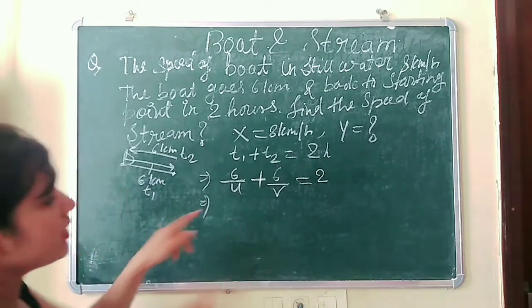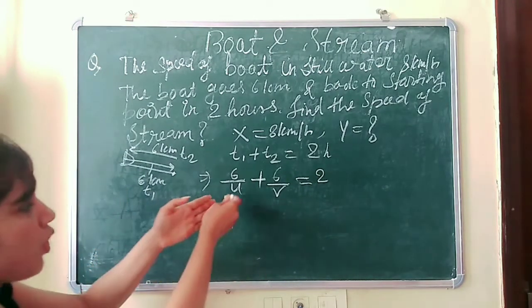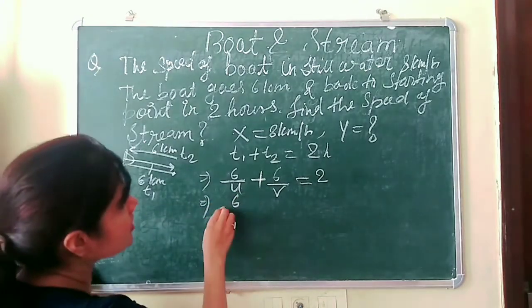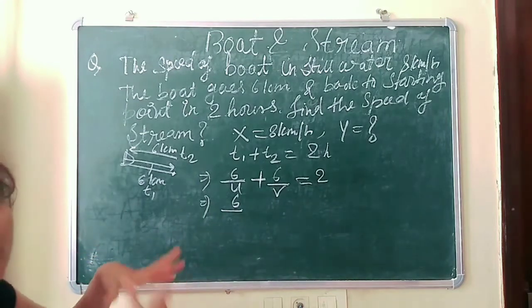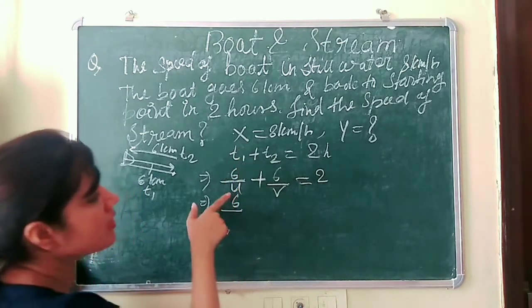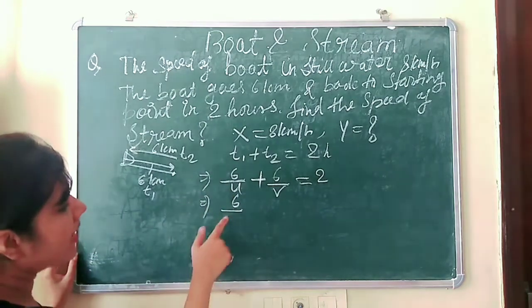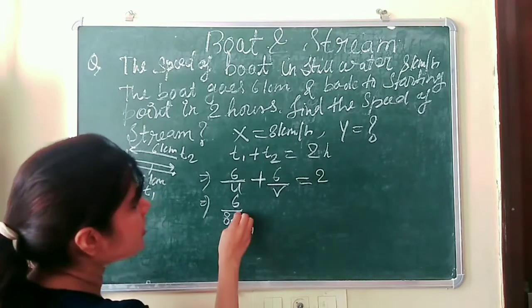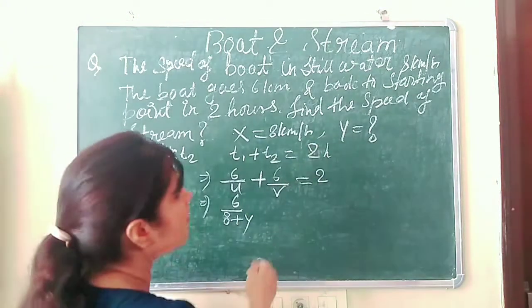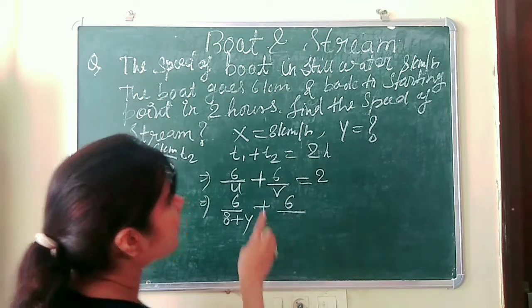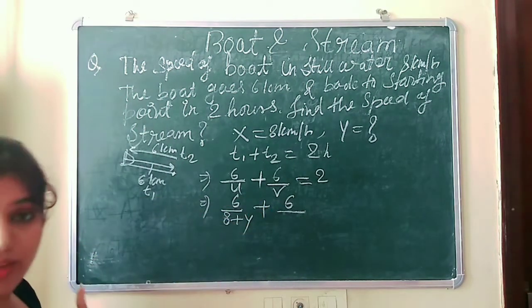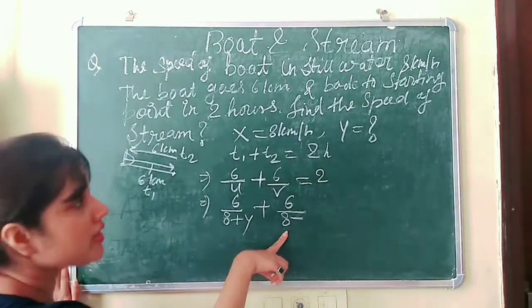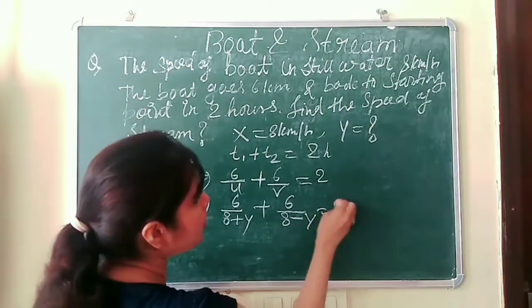Now we will put it in the form of x and y, in the form of speed of boat and in the form of speed of water. And we know that 6 upon u, where u equals x plus y for the downstream, so 6 upon x plus y. In the place of x we will put 8. In the place of y we simply put y, because we have to find its value, plus 6 upon v, where v equals x minus y. So we put x as 8, so 8 minus y, equal to 2.